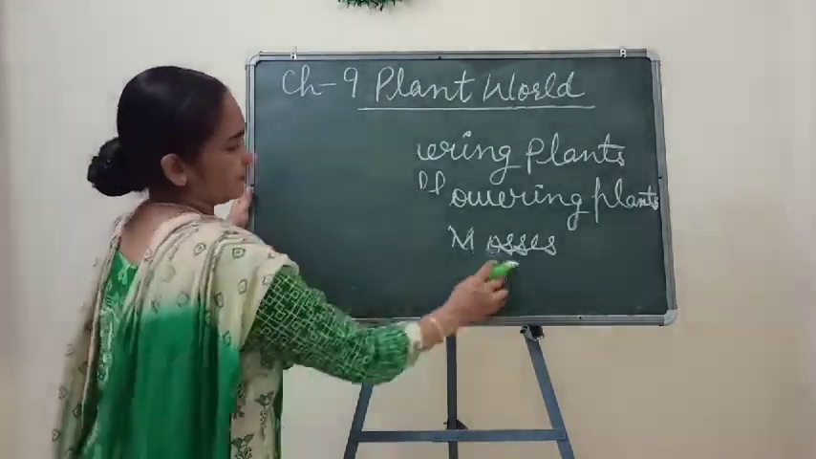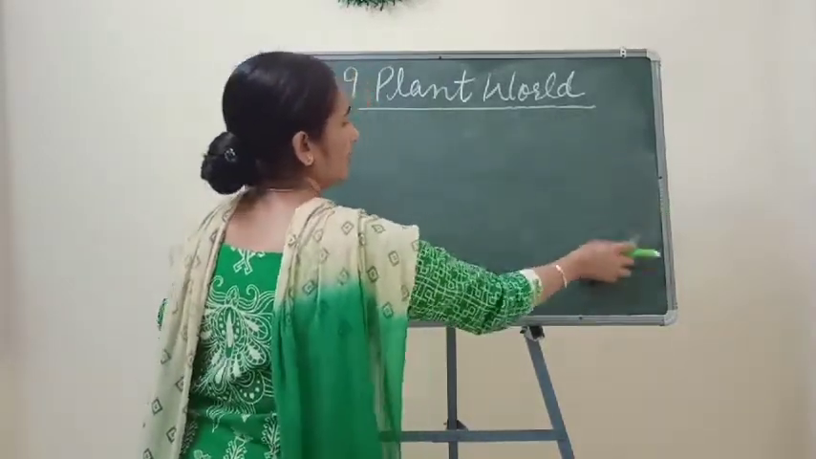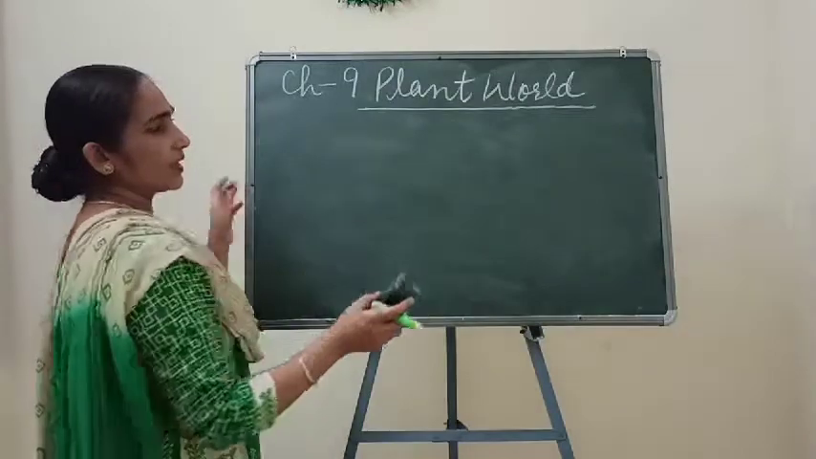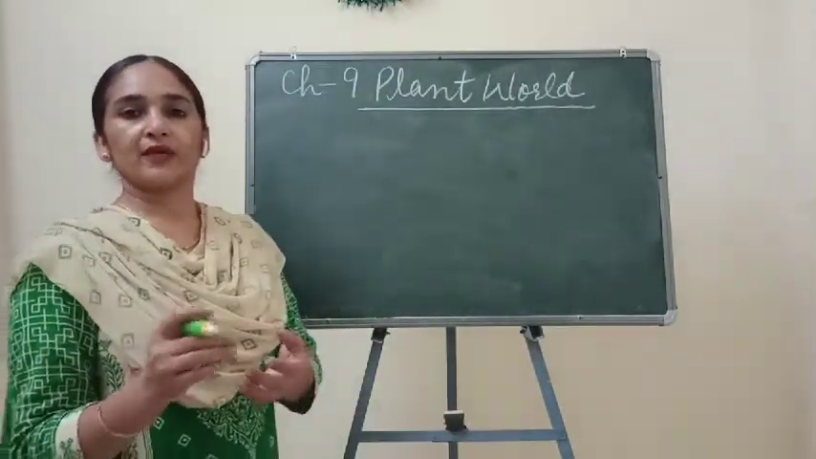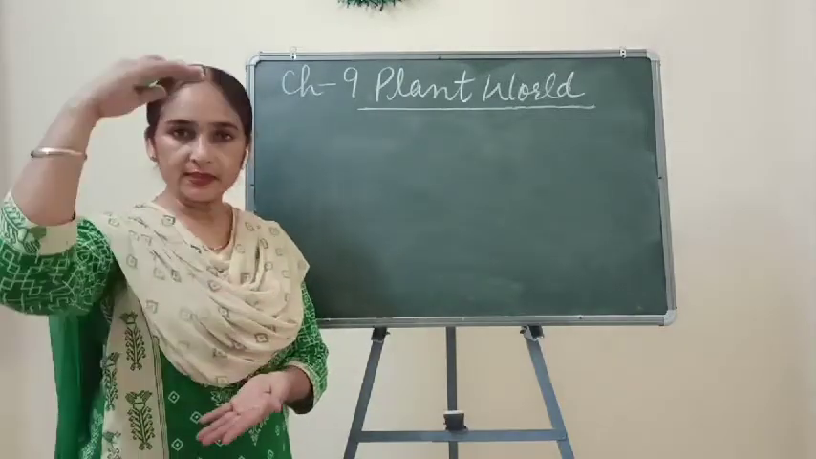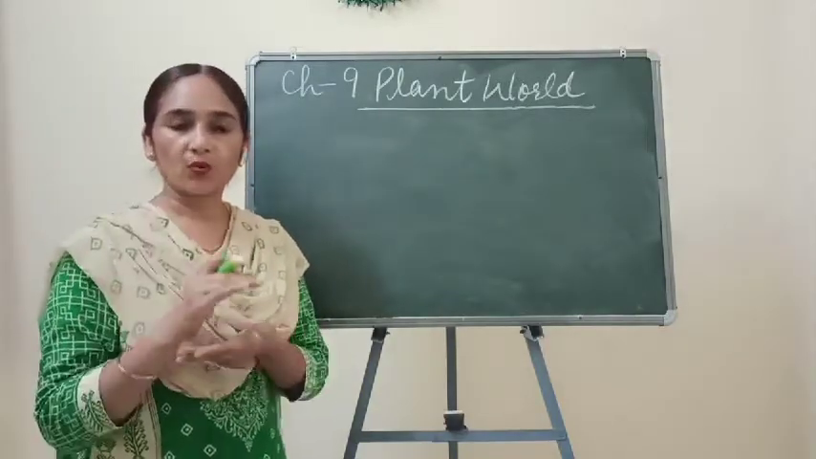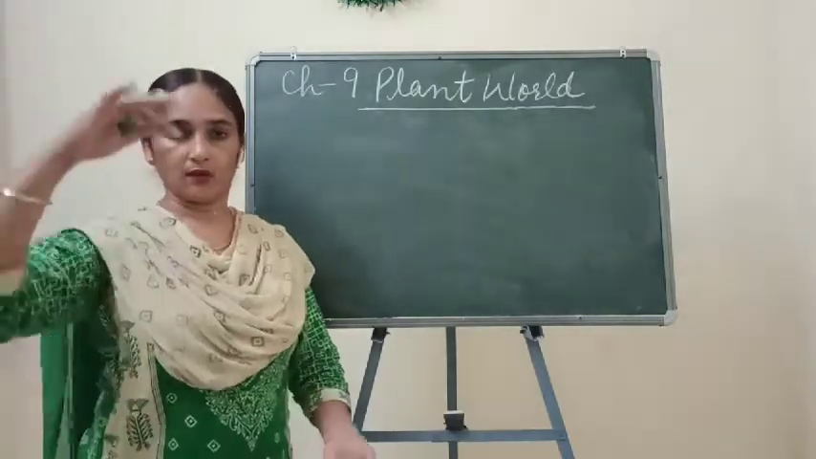After this, the next classification: we can classify the plants on the basis of their stem structure and on the basis of their size. Plants may be very small in size, medium in height, or very tall. Understand?